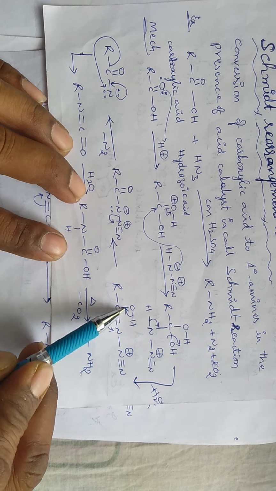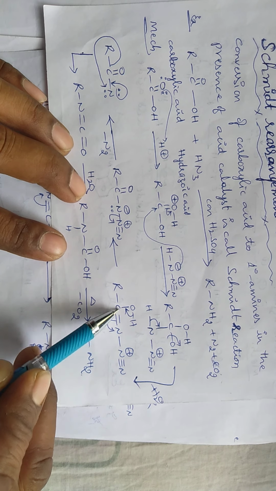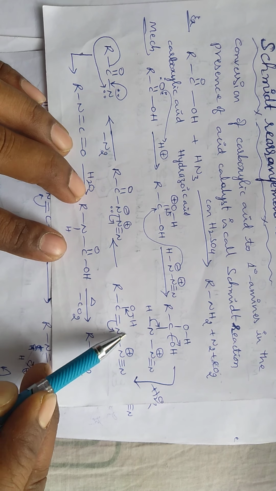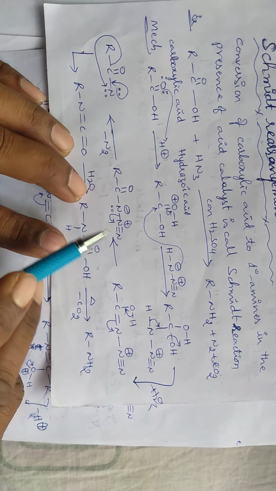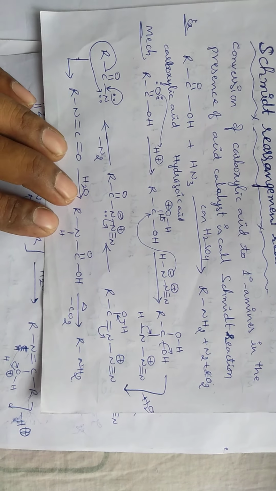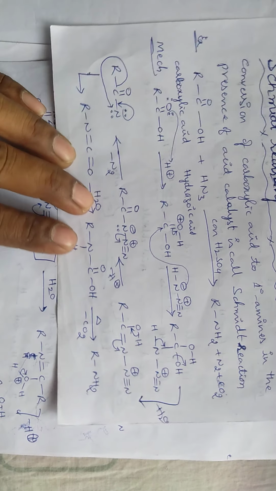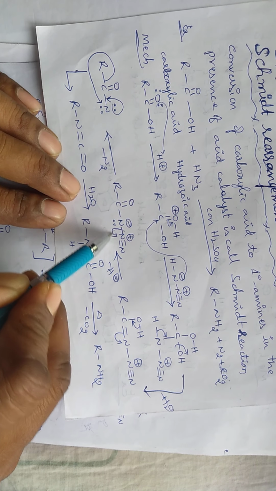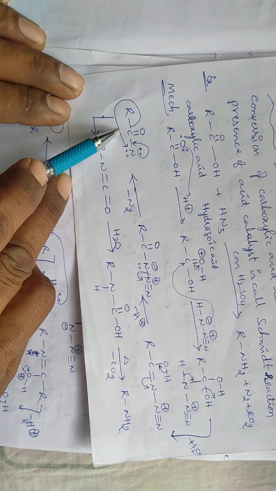By the rearrangement of electrons, this bond pair electron shifts between oxygen and carbon center. Here this pi electron cloud shifts to nitrogen, and nitrogen gets negative charge. This released H plus ion is added to this nitrogen, minus H plus ion. Okay, so by the loss of N2 gas, it will produce acyl nitrene.